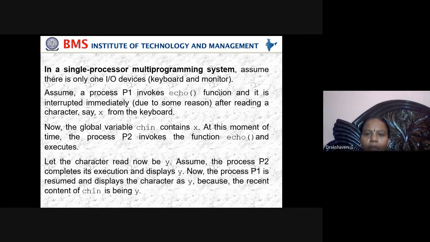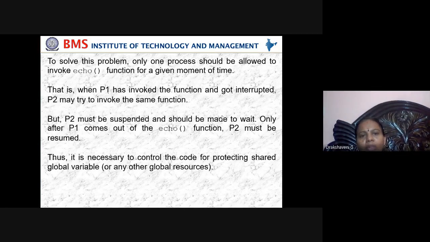And there will be a problem here. To solve this problem, only one process should be allowed to invoke the function at a given moment of time, because now there is a conflict. What conflict do we have? P1 was using echo, P2 was using echo. P1 wants X, P2 wants Y, and because P1 was stopped in between and P2 completed, the value in chin has changed. Because this variable is global, anyone can access it, and that is a problem we have to overcome.